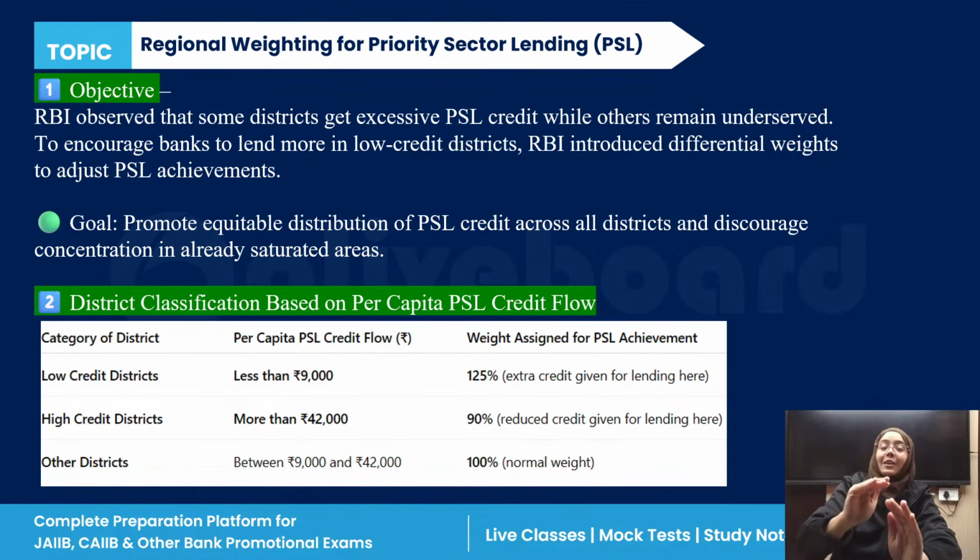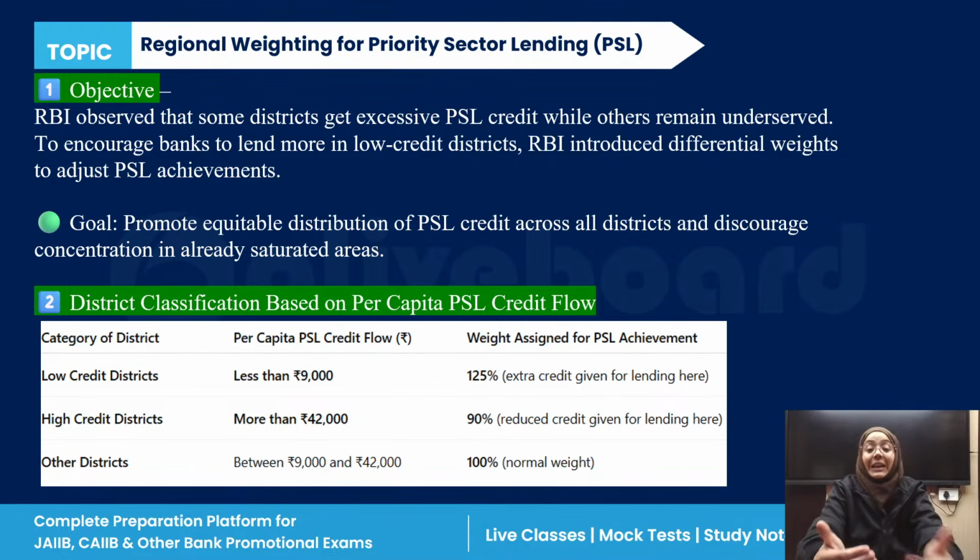So there is a mismatch between the districts. Some districts are getting higher, whereas some districts are underserved. So to maintain an equitable distribution of priority sector lending credit across all districts, regional weighting for priority sector lending has been introduced.